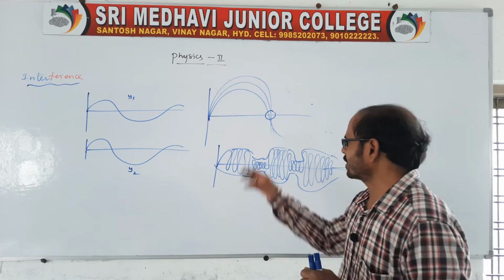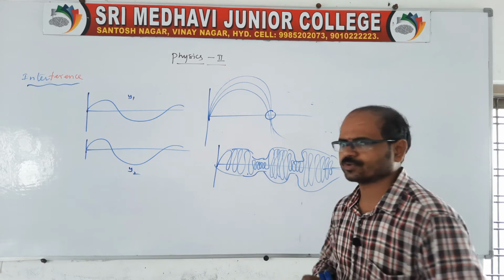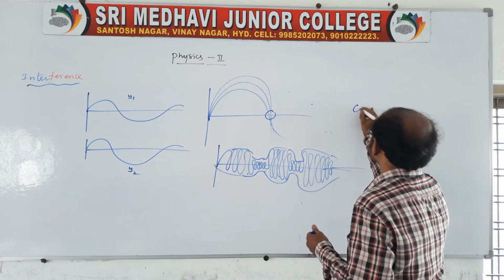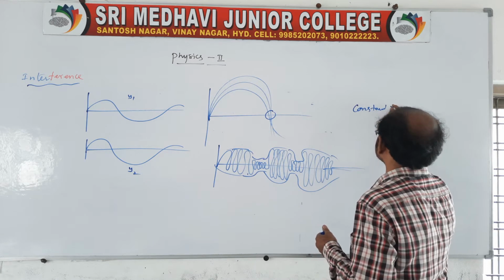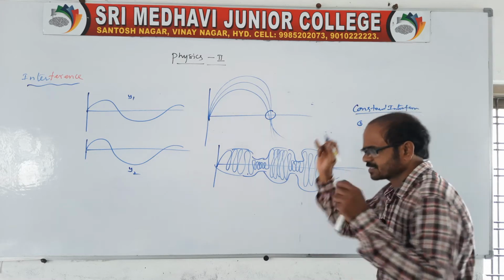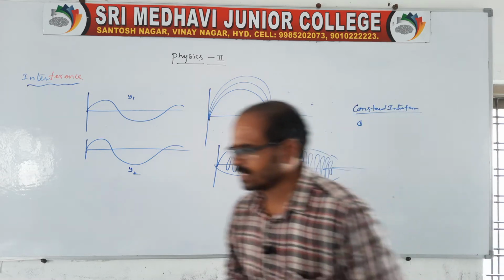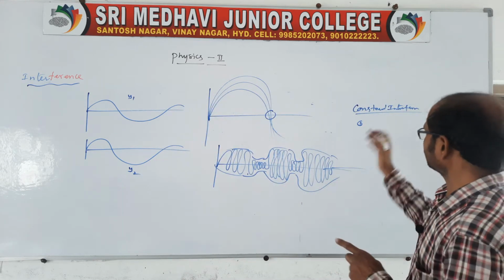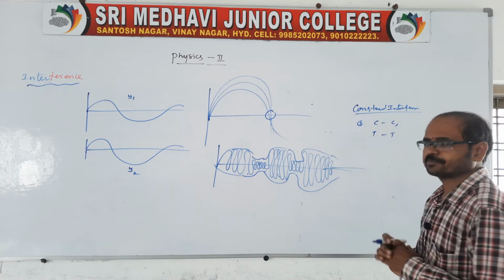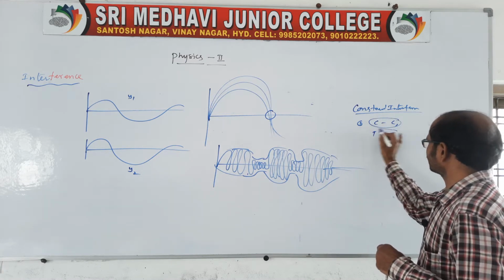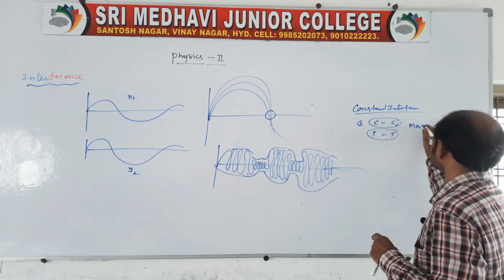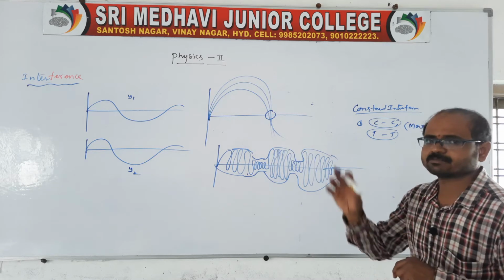When will we get the maximum and when the minimum? Maximum is what we call constructive interference. Constructive interference is possible when the waves are traveling in the same direction. If they overlap, crest overlaps with crest and trough overlaps with trough. Therefore, at that place it gives the maximum intensity, maximum amplitude.